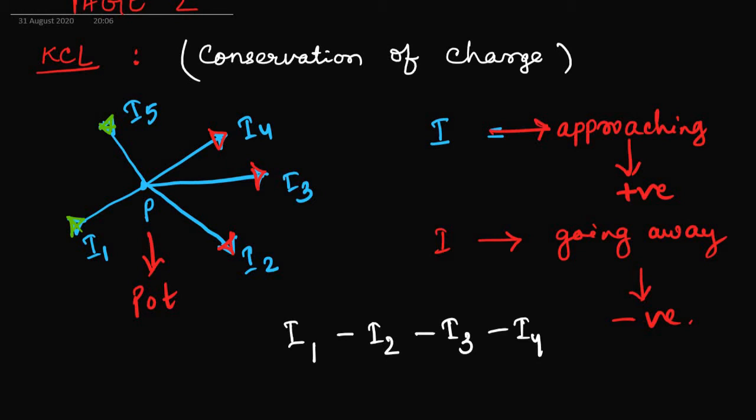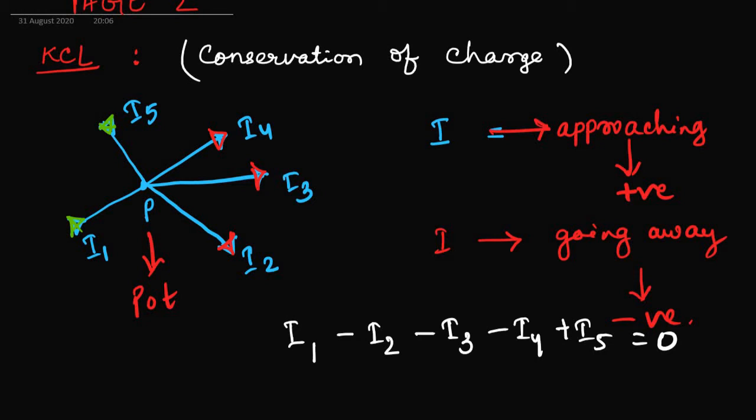I5, again it is approaching towards the point, so it is positive, equals to 0. So this will be the rule when we are handling complicated circuits. It can be series, it can be parallel, it can be a combination of series and parallel. Whenever you are seeing the current approaching a point, it should be taken as positive, and whenever it is going away, it should be negative.